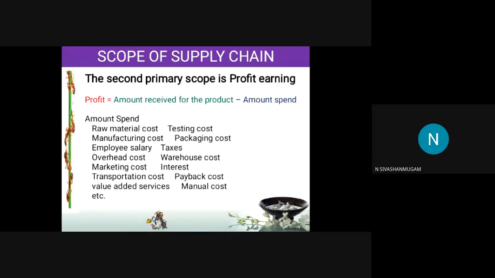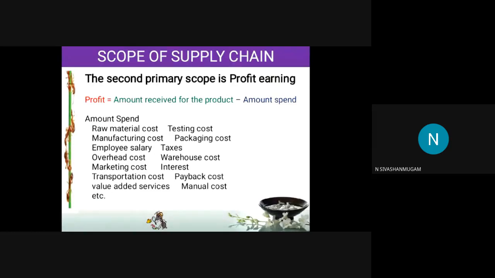Next is the marketing cost. Definitely there will be marketing, whether a TV ad or paper ad or whatever it may be, that cost is also incurred here. Next is the transportation cost, the cost incurred in delivering the product from the showroom to the supplier end. You can see on our bypass the large containers carrying Hyundai cars. That is what we call the transport cost.